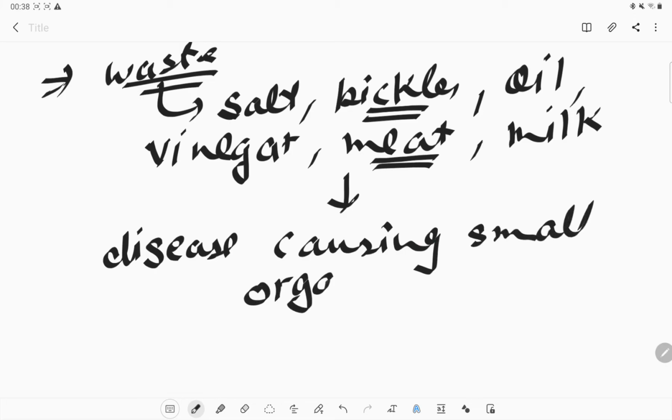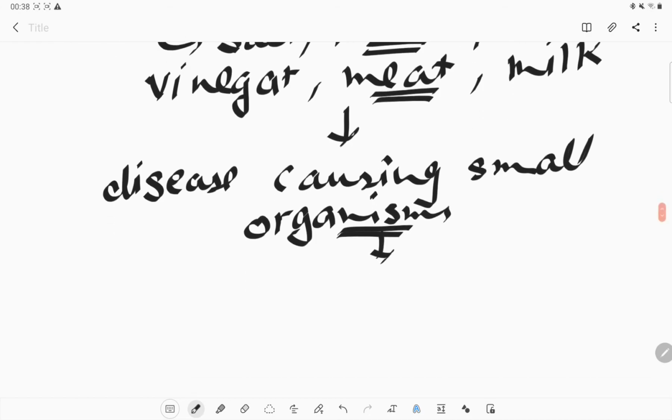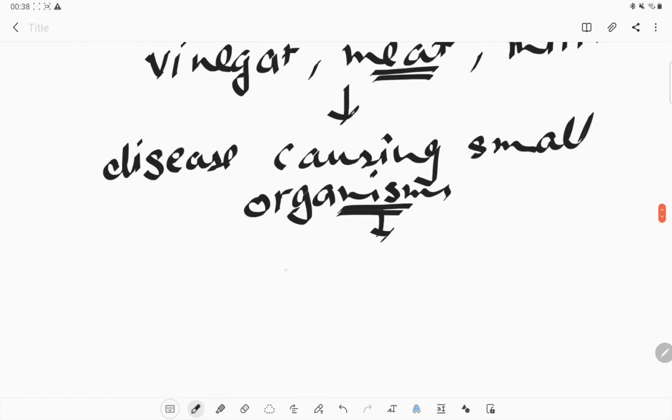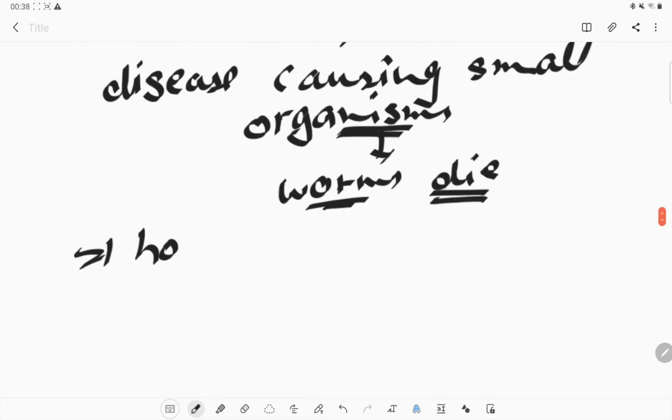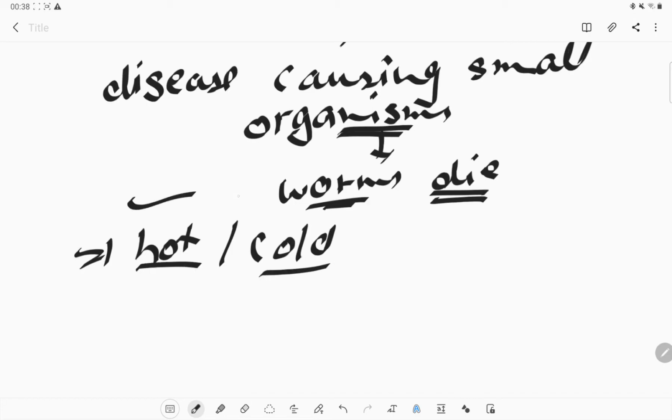And because of that, our pit will have those organisms, and they will make our red worms die. They create some disease to the worms, and the worms will not be able to survive in it. What else? Hot weather or very cold weather, both are not suitable for the growth of the red worm.